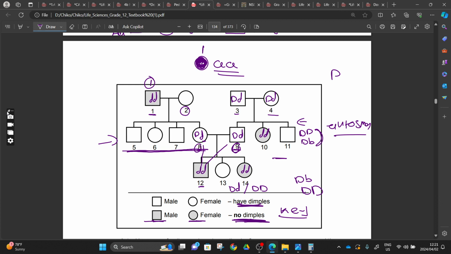And then when he married this person, he likely found the person is capital letter D, capital letter D. Why do we find that capital letter D? Because all of the offspring have the dimples, right? All of them have a dimple. It means that every time the guy gives the woman a small letter d, the woman is providing capital letter D, right? So we can conclude it from this scenario here.